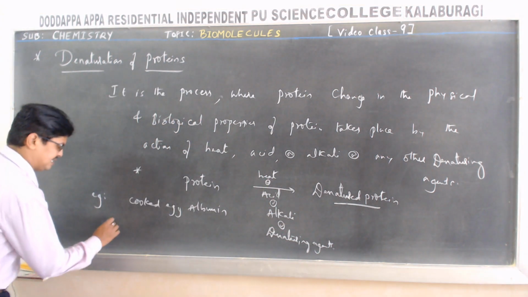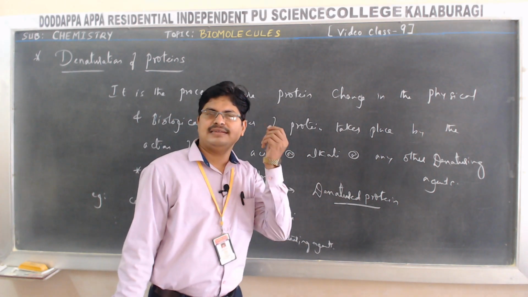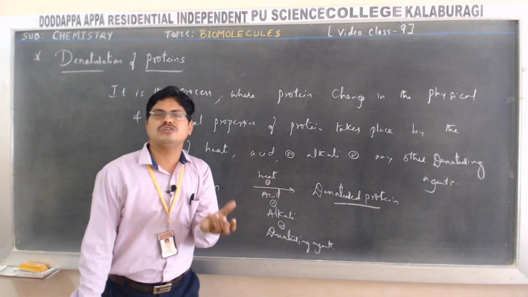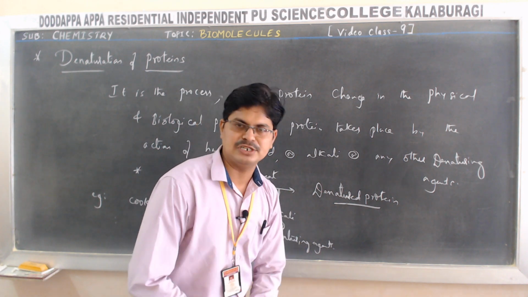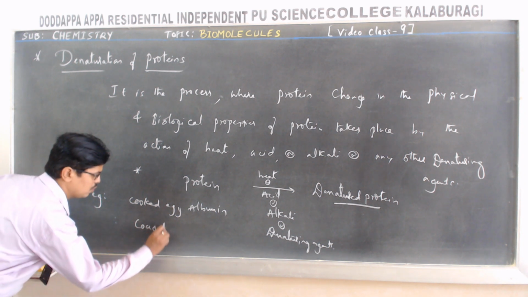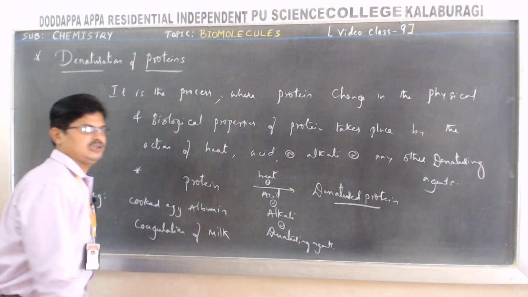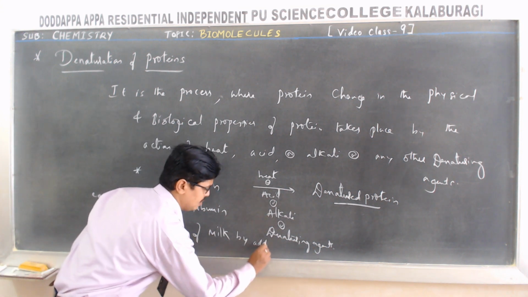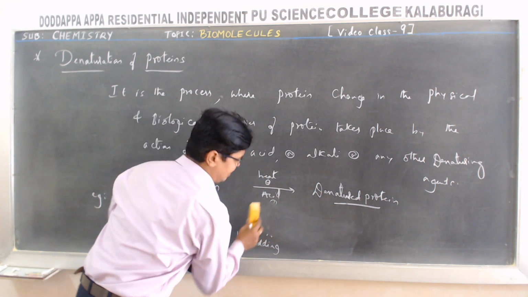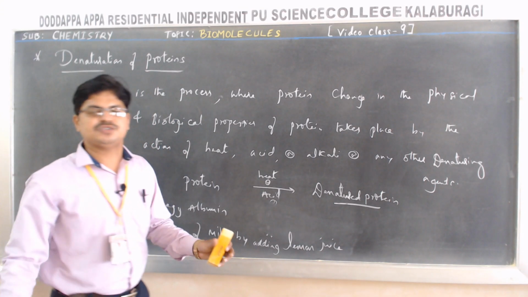That is an example. Another example is when we add lemon juice to milk. It undergoes precipitation, or we can write it as coagulation of milk by adding lemon juice.